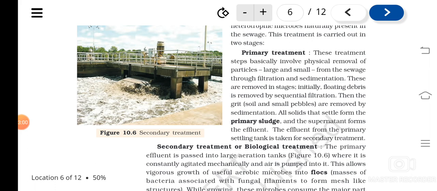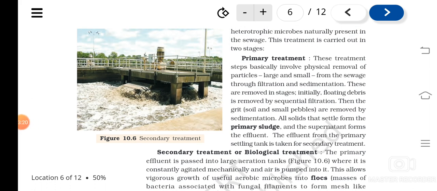The solids that settle, the grit, the soil, etc., form the primary sludge. The sediment forms the primary sludge, and the supernatant will be taken to the secondary treatment.